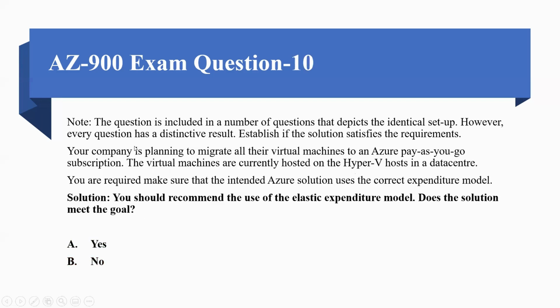Coming to the 10th question, your company is planning to migrate all their virtual machines to an Azure pay-as-you-go subscription. The virtual machines are currently hosted on a Hyper-V host in a data center. You are required to make sure that the intended Azure solution uses the correct expenditure model. The solution provided is you should recommend the use of the elastic expenditure model. Does the solution meet the goal? Since we are talking about an Azure pay-as-you-go subscription, that comes under the operational expenditure model, not the elastic expenditure model. So it should be B, no.